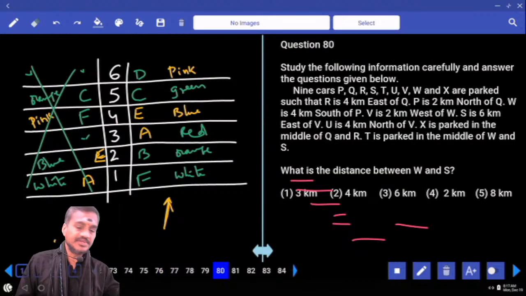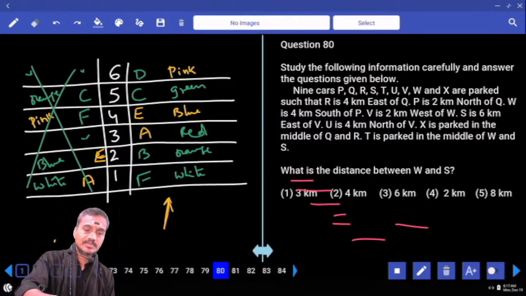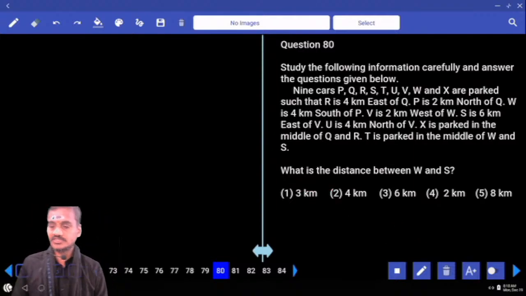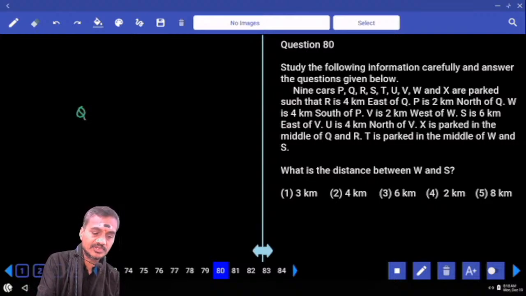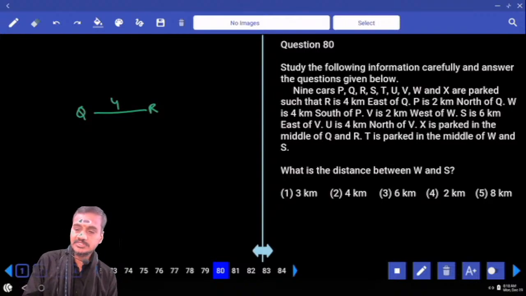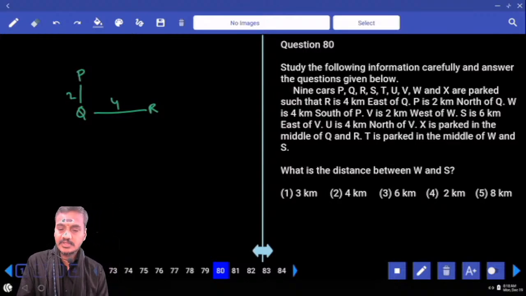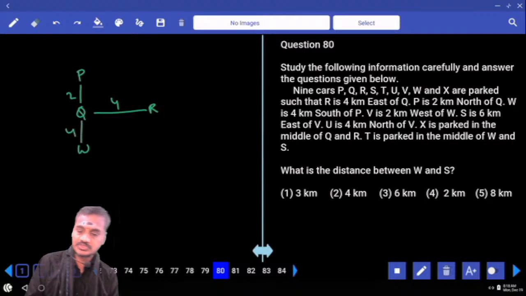The next one, question number 80. There are two questions based on this one, 80 and 81. Now in these, direction sense. There are some 9 cars, P, Q, R, S, T, U, V and W, parked in such a way that R is 4 kilometers to the east of Q. Here is Q, here is R. R is 4 kilometers to the east of Q. P is 2 kilometers to the north of Q. Now this is P. W is 4 kilometers to the south of P. Now this is W.